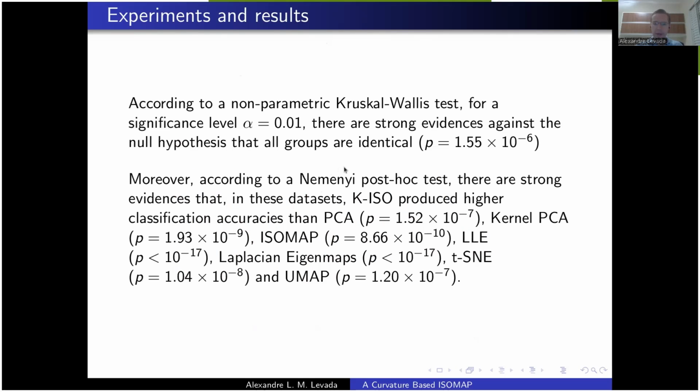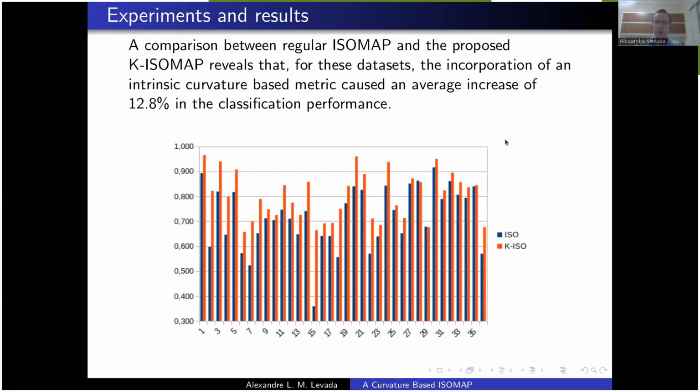According to a post hoc test, we found that there is evidence that the proposed method produced, in these data sets, higher classification accuracies than the rest of the manifold learning algorithms. And in comparison to regular Isomap, we observed that in these data sets there was an average increase of 12.8% in classification performance.